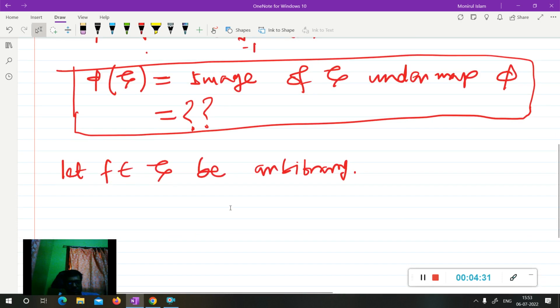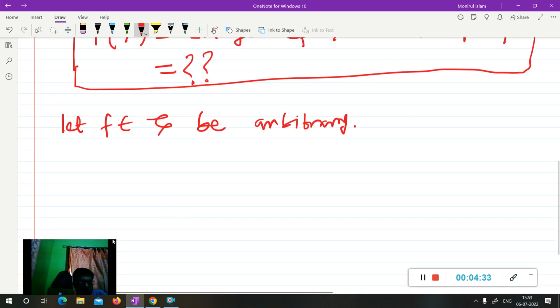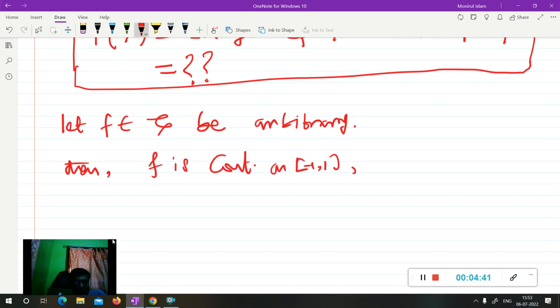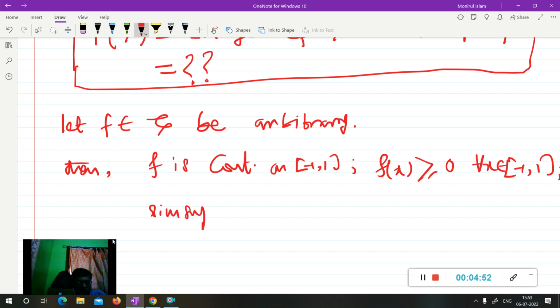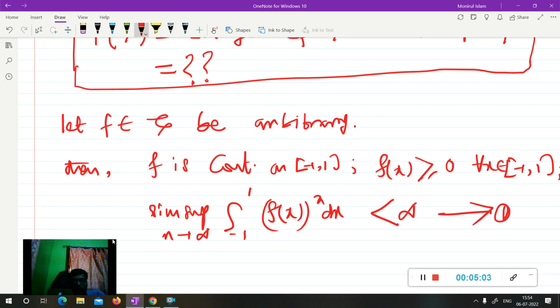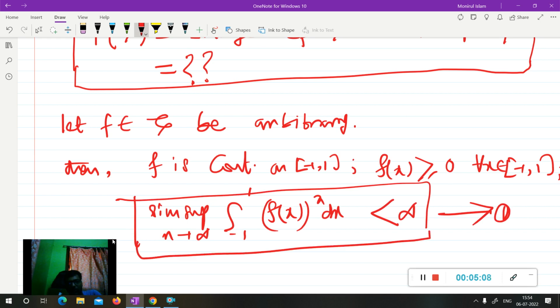So we have f is continuous on [-1, 1], also f is non-negative for x in [-1, 1], and also the limit as n tends to infinity of the integral from -1 to 1 of (f(x))^n dx will be finite. I name it 1. This condition is very important, otherwise you cannot solve this problem.